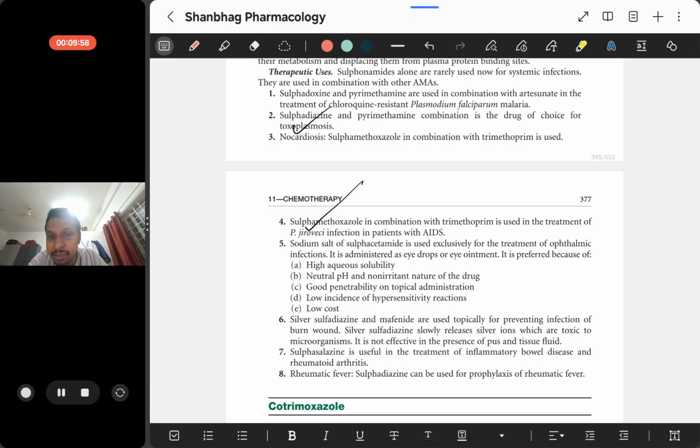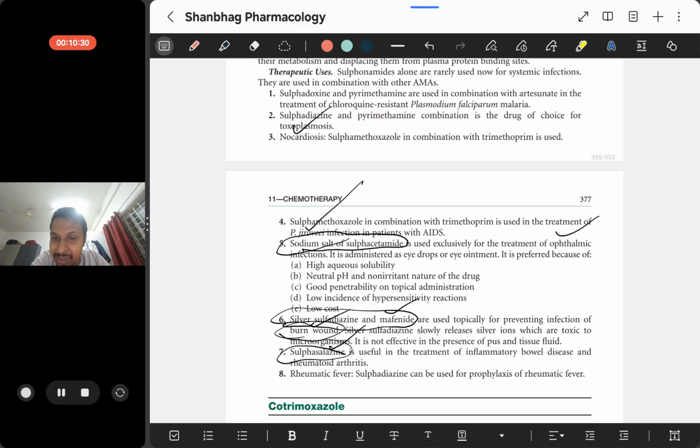Sometimes sodium salt of sulfacetamide can be used for treatment of ophthalmic infections. Silver sulfadiazine and mafenide are topical sulfonamides. They are used for treatment of burn wounds, since there might be chances of growth of bacteria there.